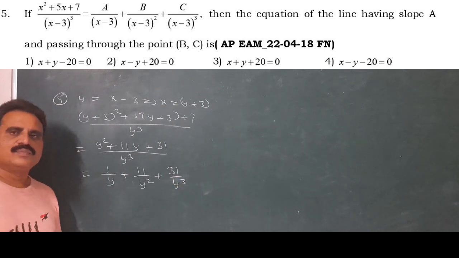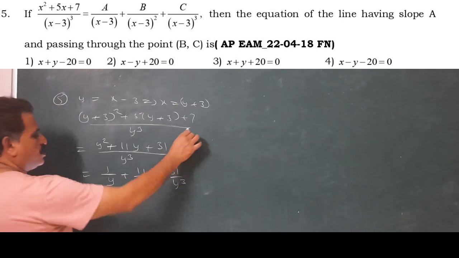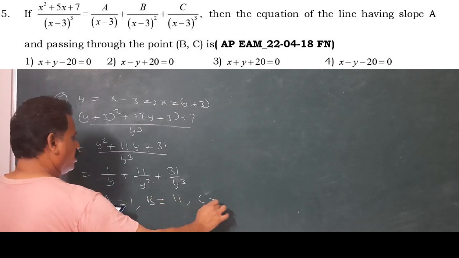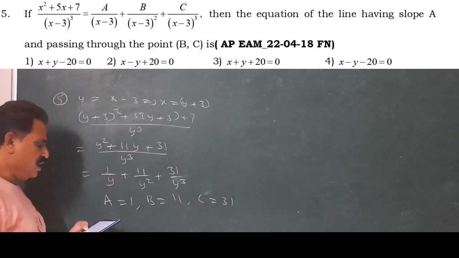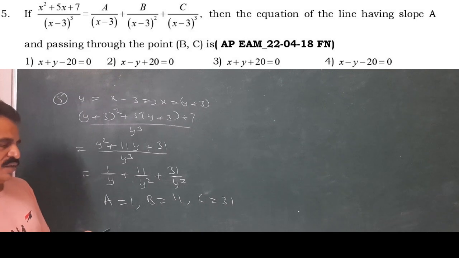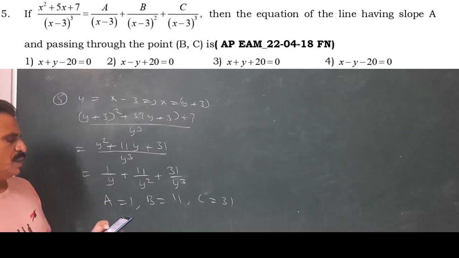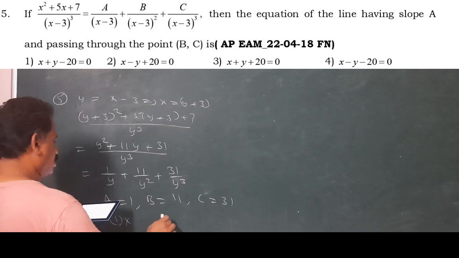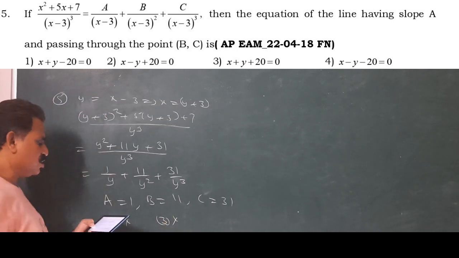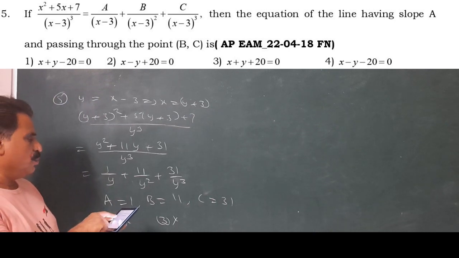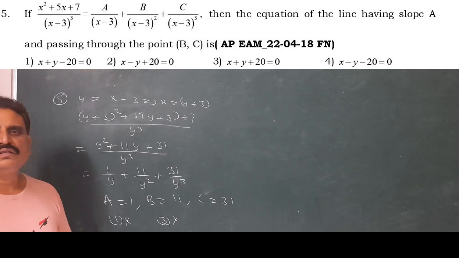Here y equal to x minus 3, so a equal to 1, b equal to 11, c equal to 31. Now the question is connected to straight lines. The equation of the line having slope a: the first option is wrong, the third option is wrong. The answer is either second or fourth. Verify that it passes through the point 11 comma 31.